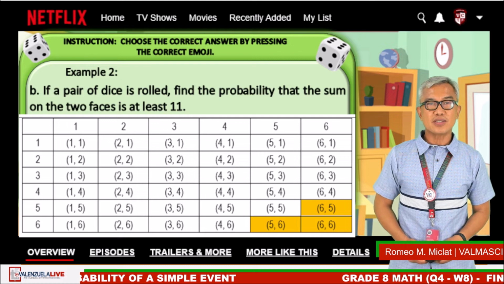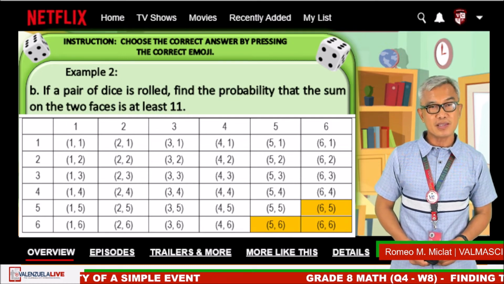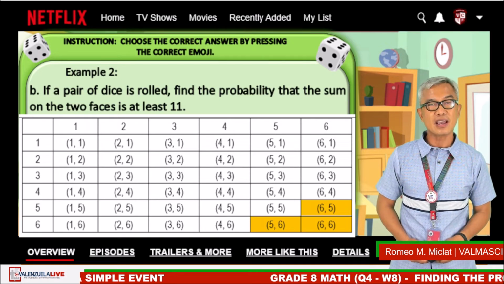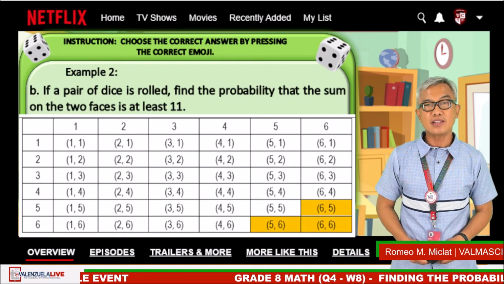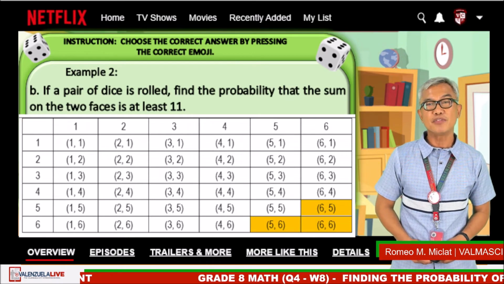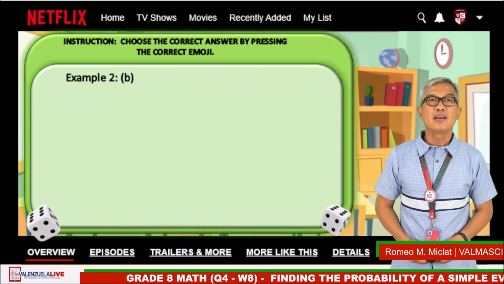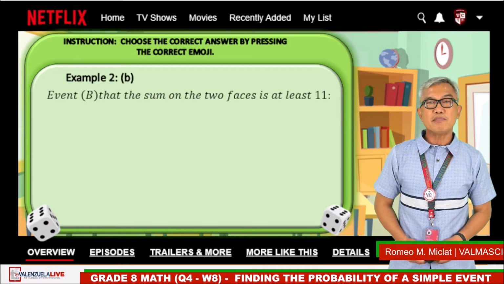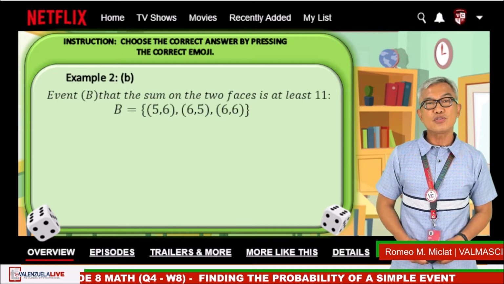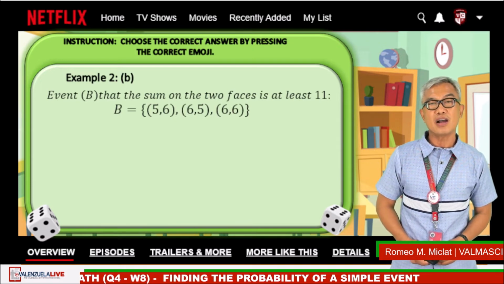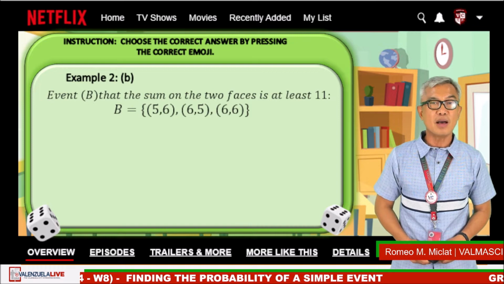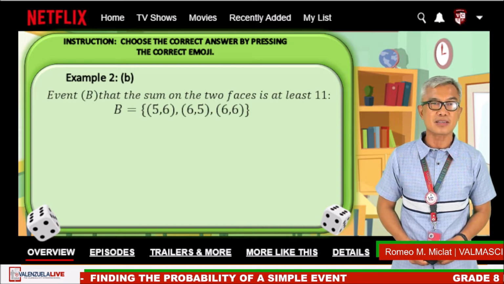First, let us construct a table to determine the sample space in rolling a pair of dice. Here, the shaded part shows the elements where the sum of the two faces is at least 11. The elements of event B, where the sum of the two faces is at least 11, are (5,6), (6,5), and (6,6).